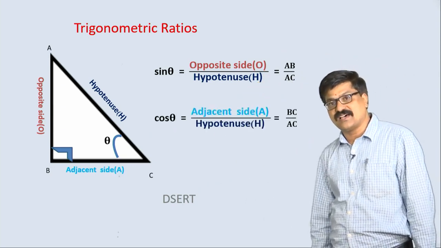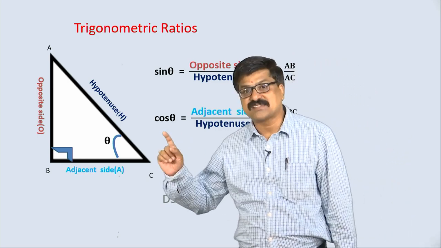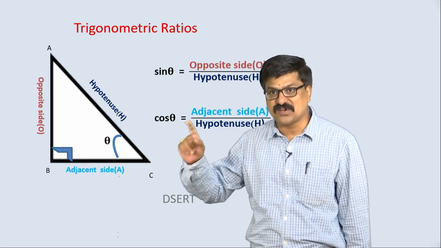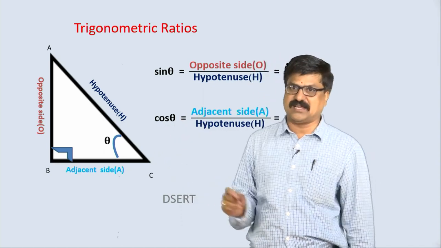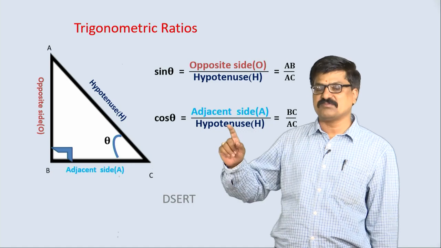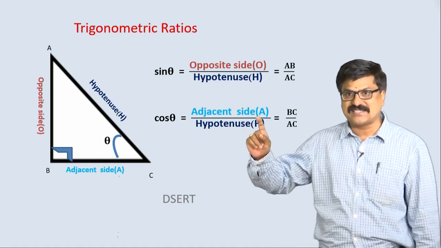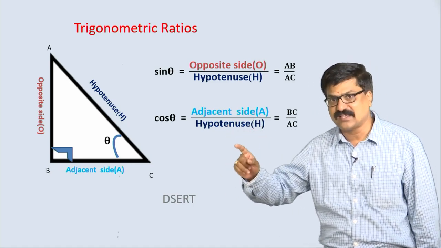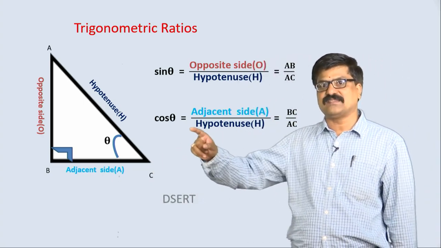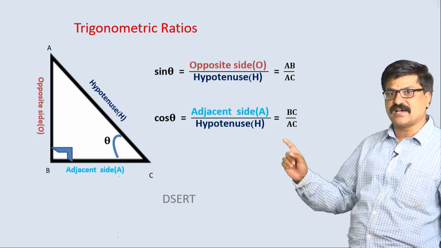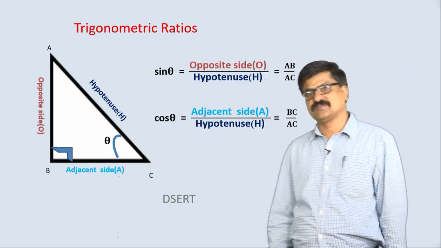Which is the second one? Cos theta, that is cosine, we write it as cos theta, which is nothing but the ratio between the adjacent side and the hypotenuse. The adjacent side is BC here, the hypotenuse is AC, hence BC by AC is cos theta.